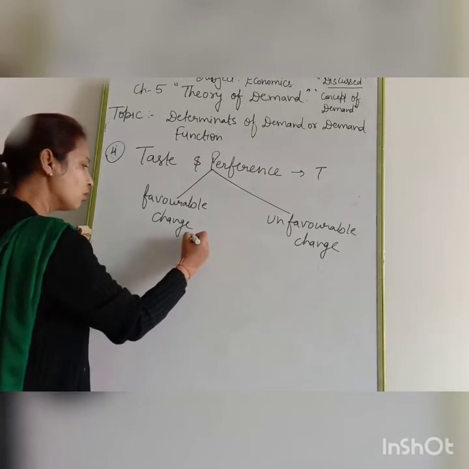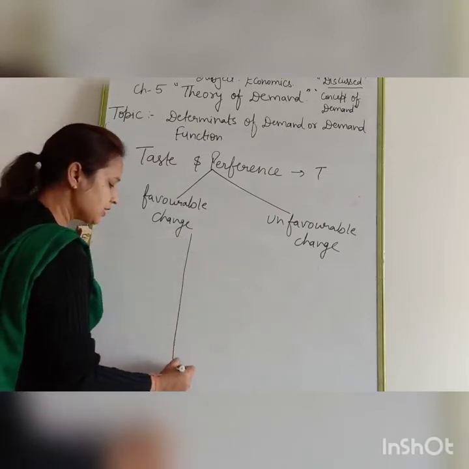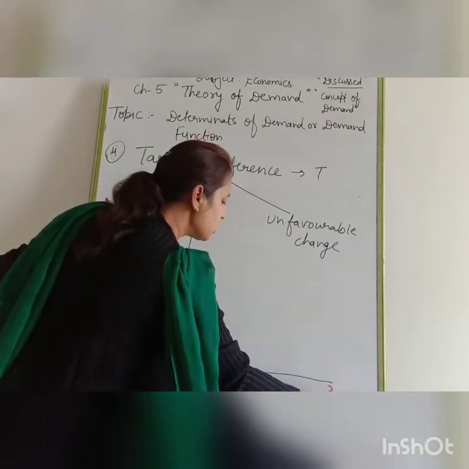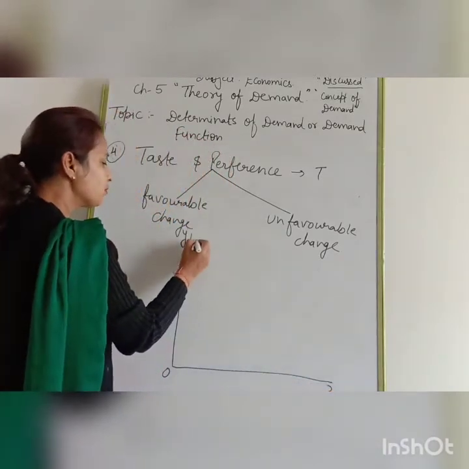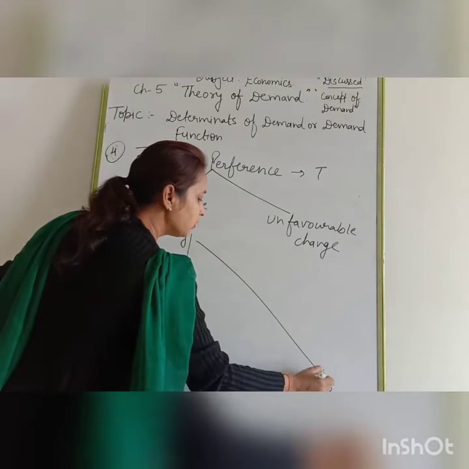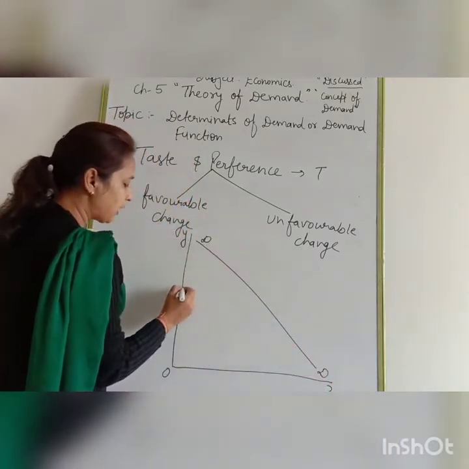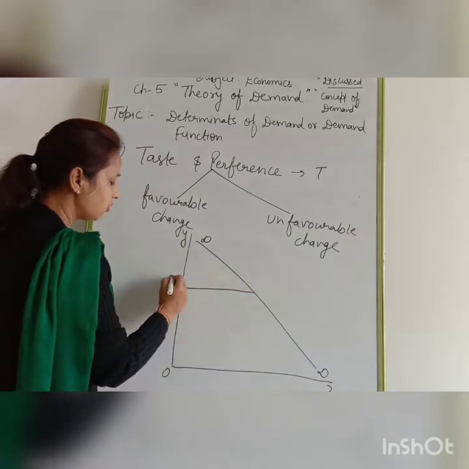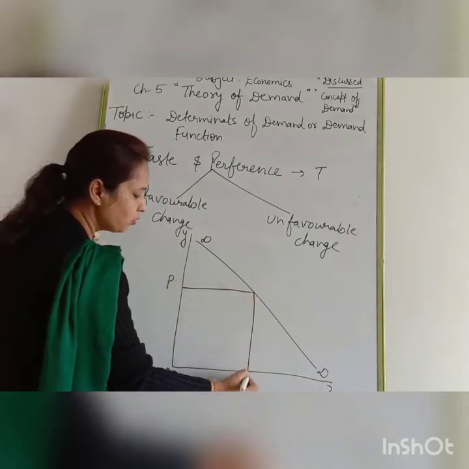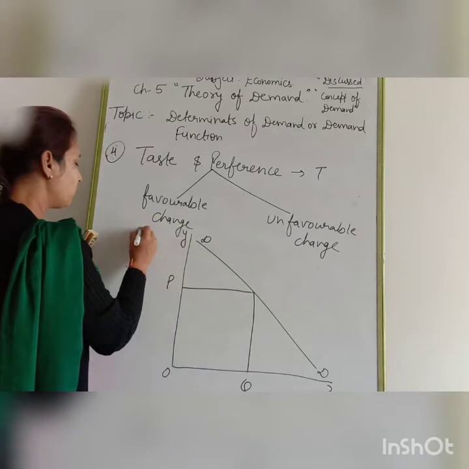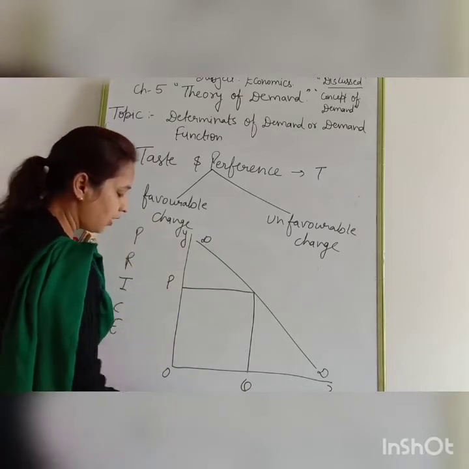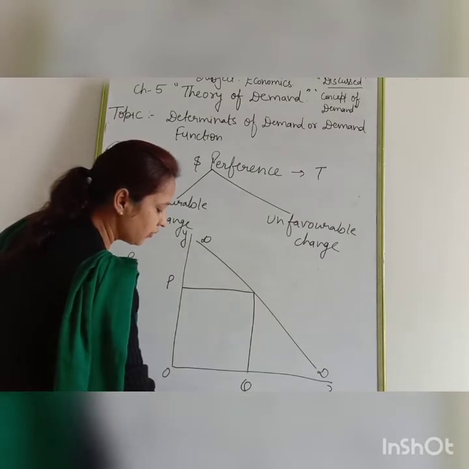Now you can show taste and preference, favorable changes and unfavorable changes, in one diagram. Suppose the DD demand curve, and OP prices are constant. Clear? And OQ quantity. Here we are always going to take prices on the OY axis, and here we are going to take quantity.